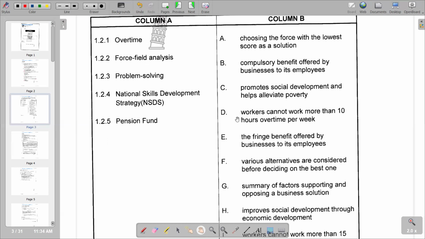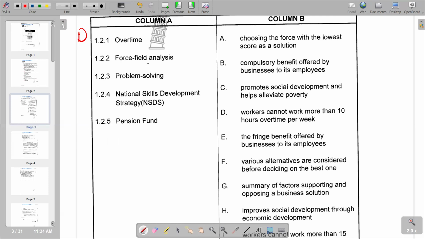If you go to D, workers cannot work more than 10 hours overtime per week. So that's the response that is most appropriate to the term overtime. So D is the correct response. Then 1.2.2, we've got force field analysis.